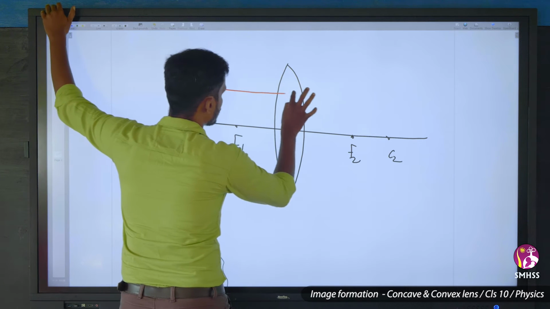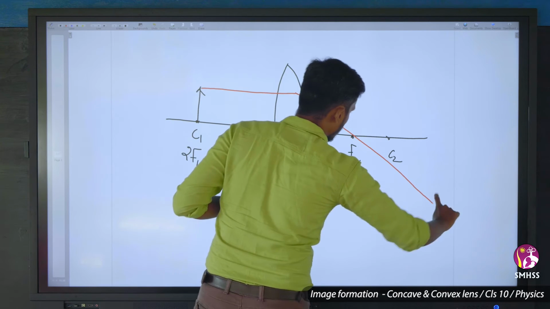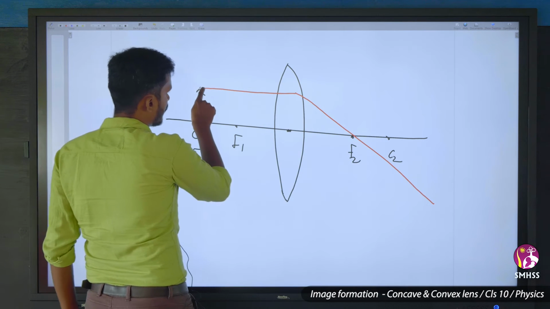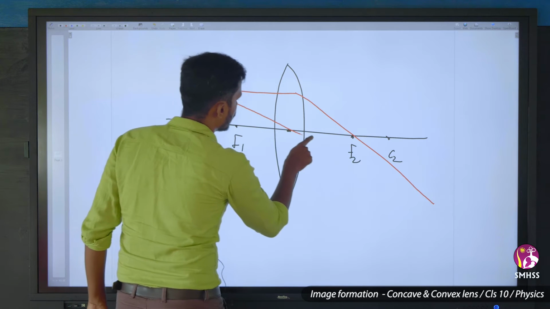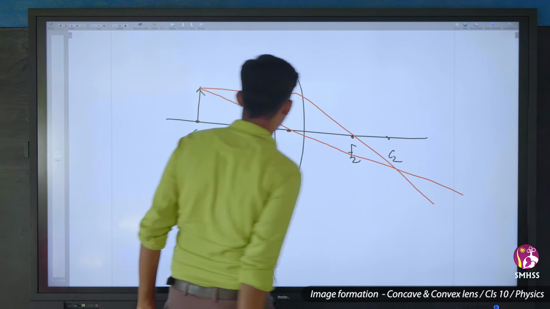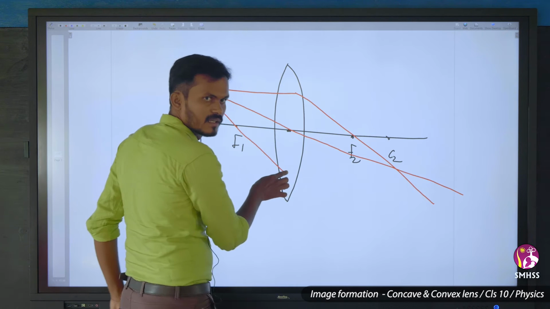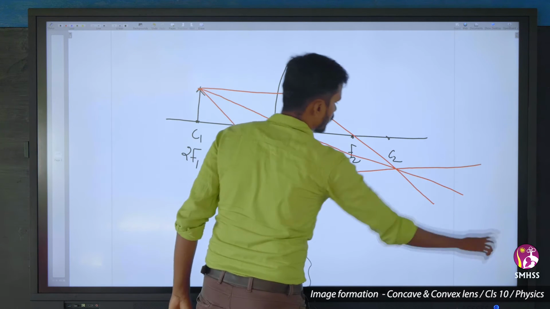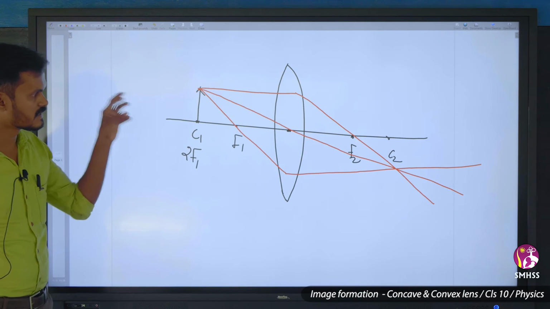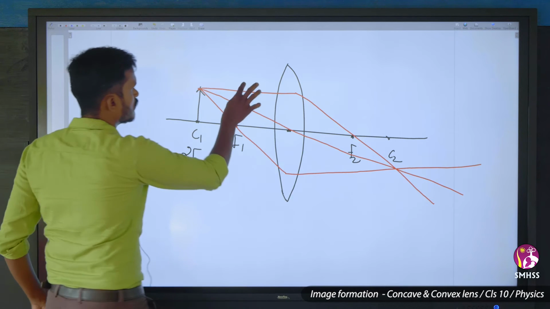So any ray passing parallel will go through the principal focus directly. Next, any ray passing through the optic center will go without deviation. Any ray passing through the principal focus after refraction will go. Then where the rays all meet, at that place we will have the image. So this is the direction.